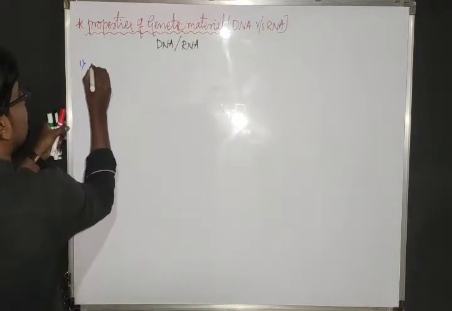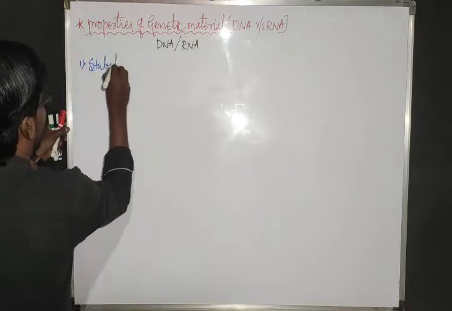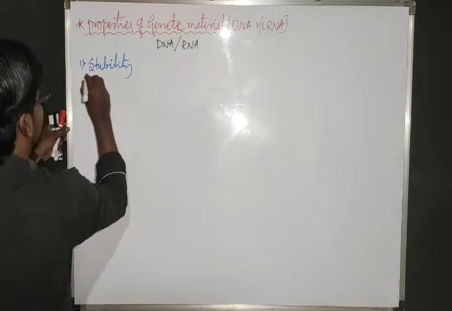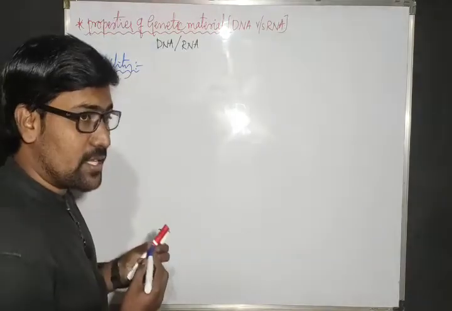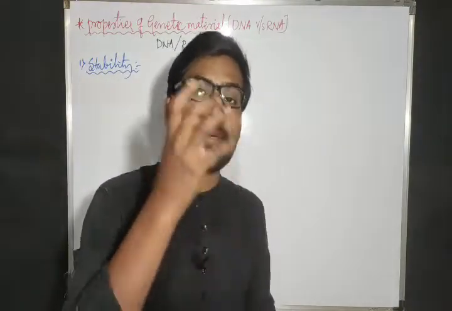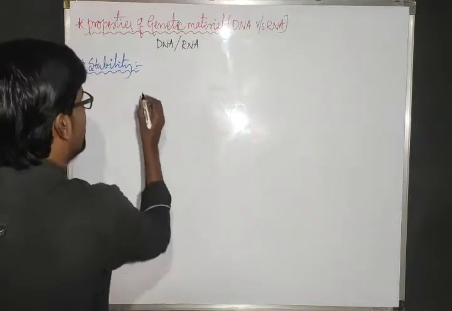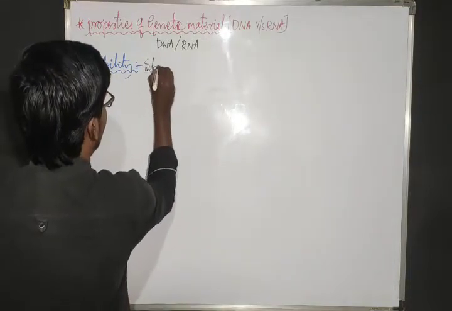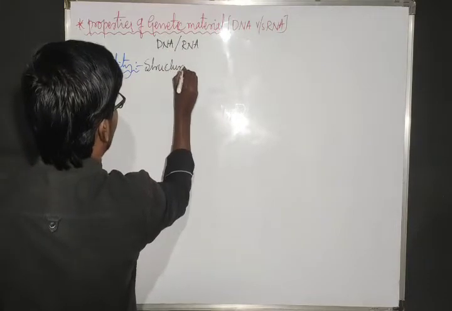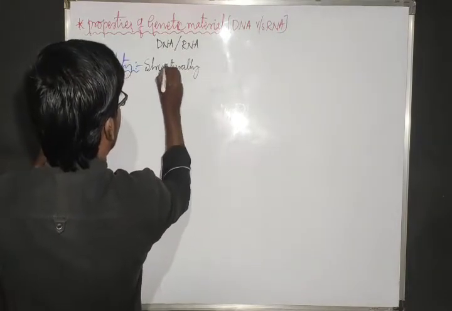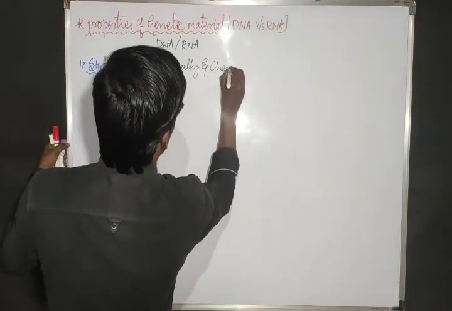Which are those properties? The first major property for any genetic material is stability. The first property to act as a genetic material is that the biomolecule must be stable. Stability means in what sense? Structurally and chemically.